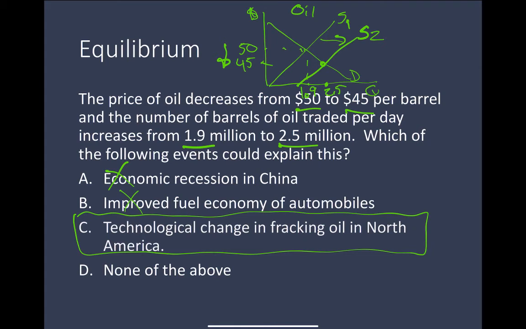The improvement in fracking technology is the key reason why the United States is now the biggest oil producer in the world. Boy, it wasn't too long ago you would have never dreamed that the United States would become the biggest oil producer in the world. But it's technological change, and that's increased supply, and it's changed not just U.S. oil production, but the price of oil around the world.